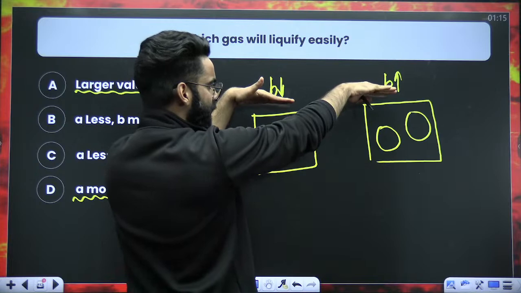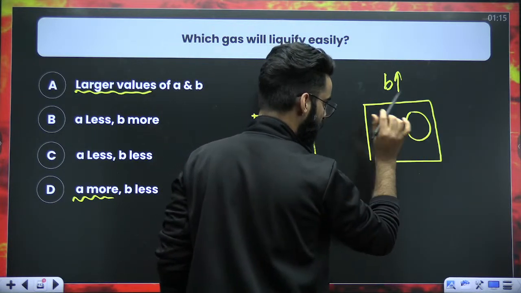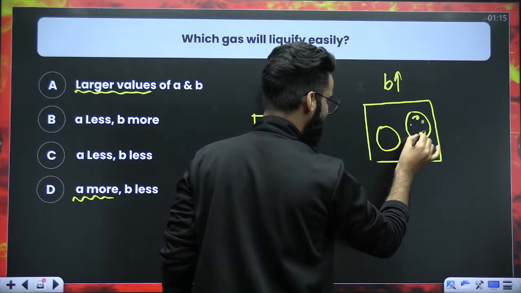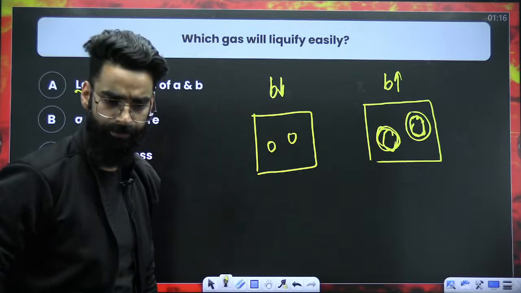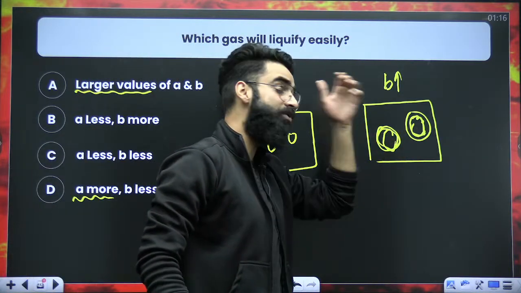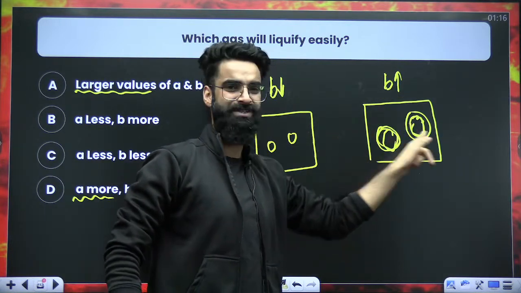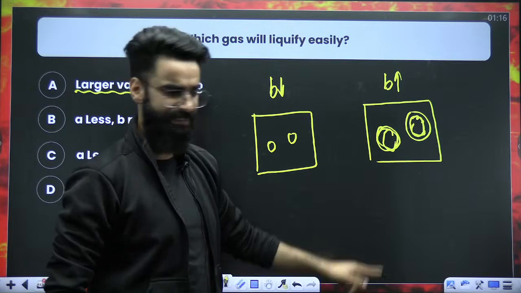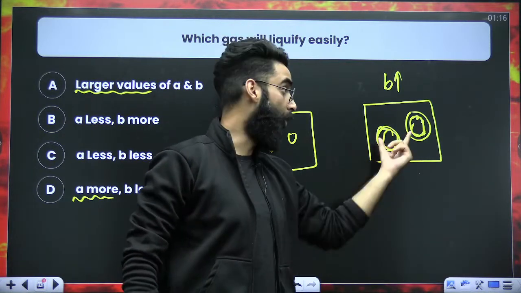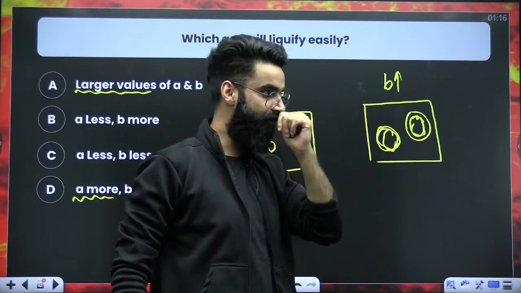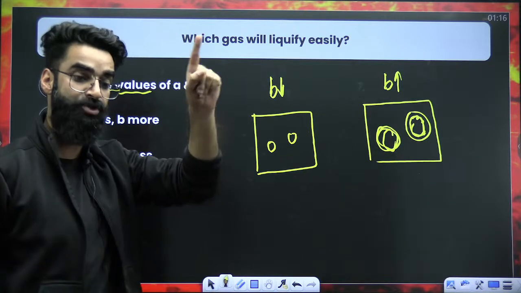When you try to liquefy them, when you bring the molecules closer, since the size of these molecules is more, that means the size of the electron density, the size of the electron cloud of the molecules will be more. And if the size of electron clouds of these molecules is more, when you try to bring them down, can I say there will be more repulsions here, right? If there is more repulsion due to the more size of the electron clouds over here, will the gas be liquefied easily? No, right?